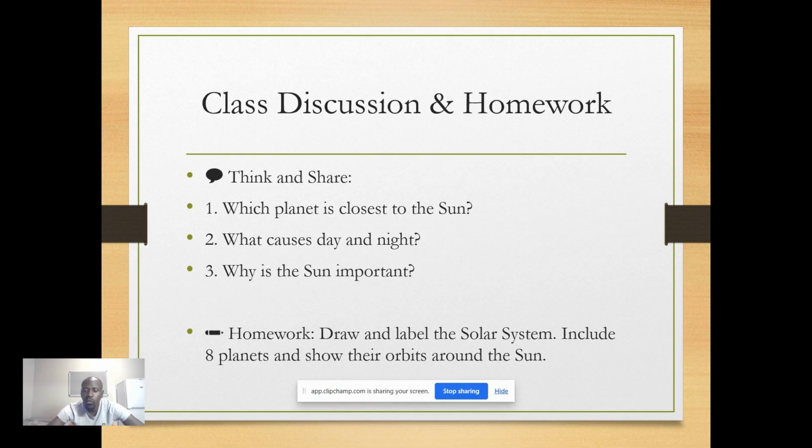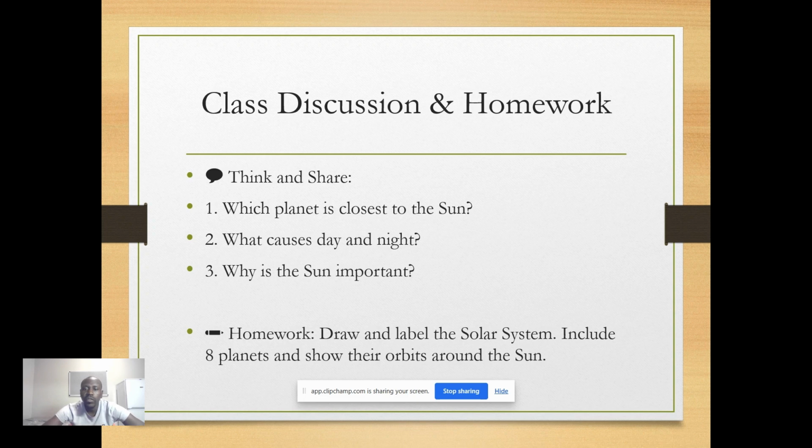After doing the homework, that's when you get to see the answers to the questions. The first question says, which planet is closest to the Sun? I think we've answered this. The second question says, what causes day and night? Then, why is the Sun so important? The last question requires you to draw and label the solar system, include the 8 planets, and show their orbits around the Sun. So these are the 4 questions that we're supposed to do.